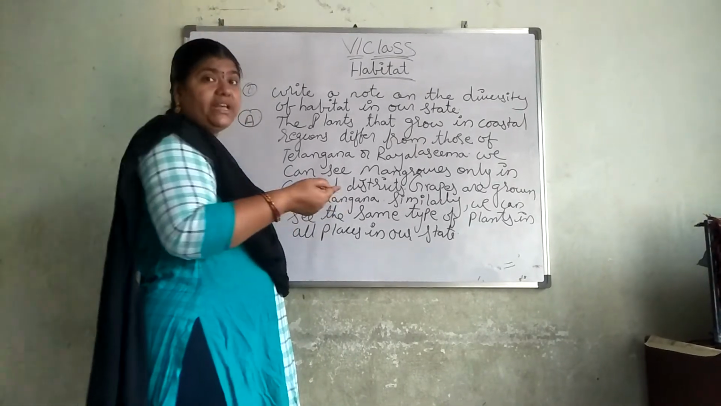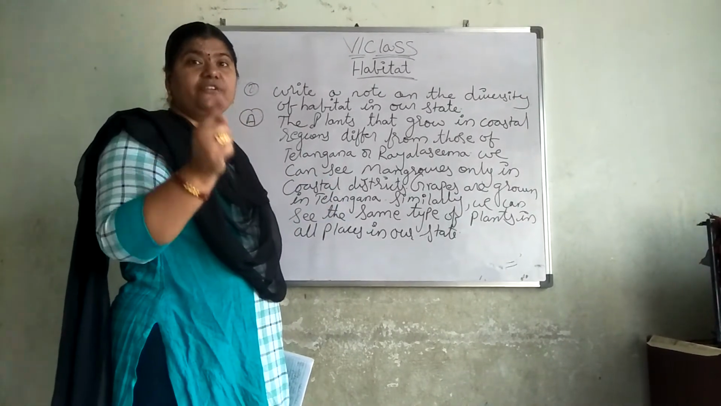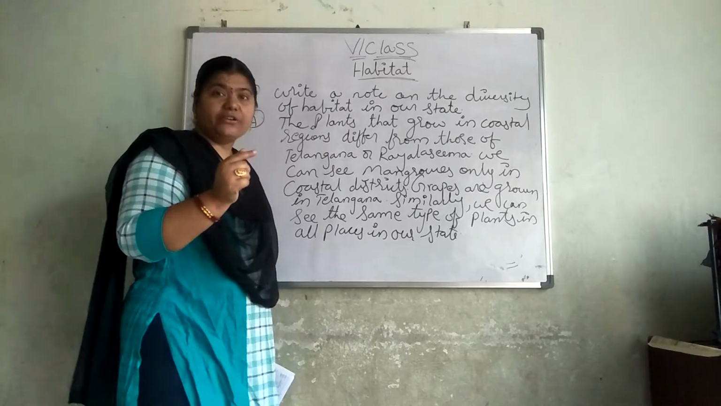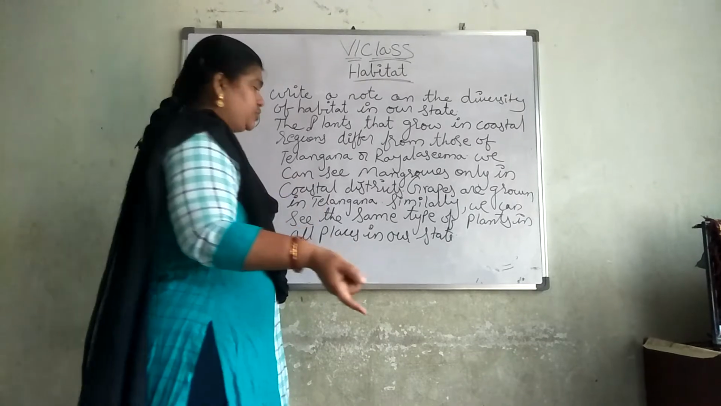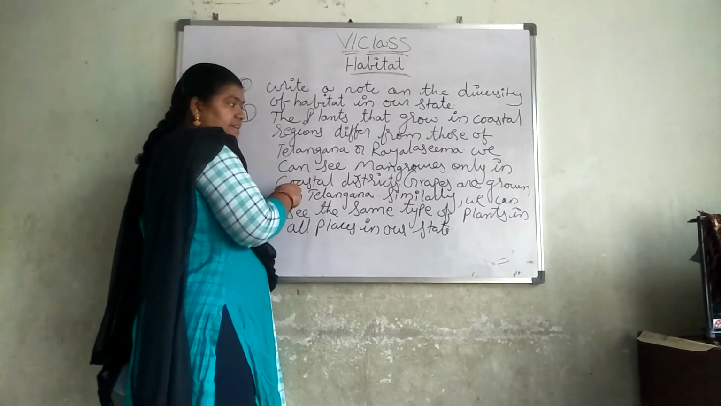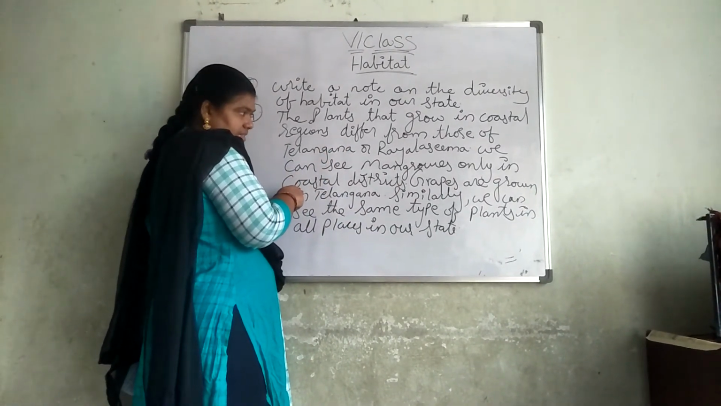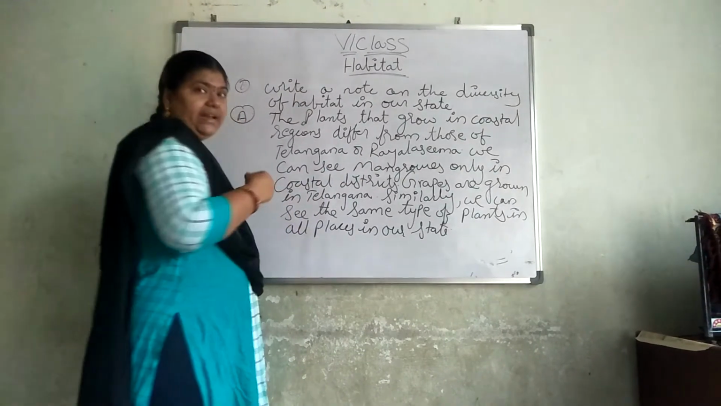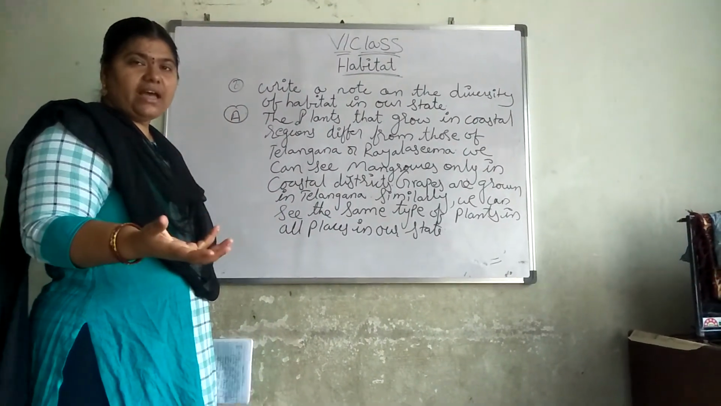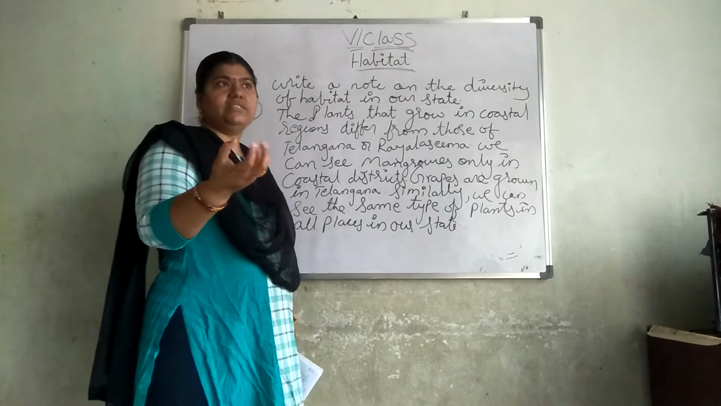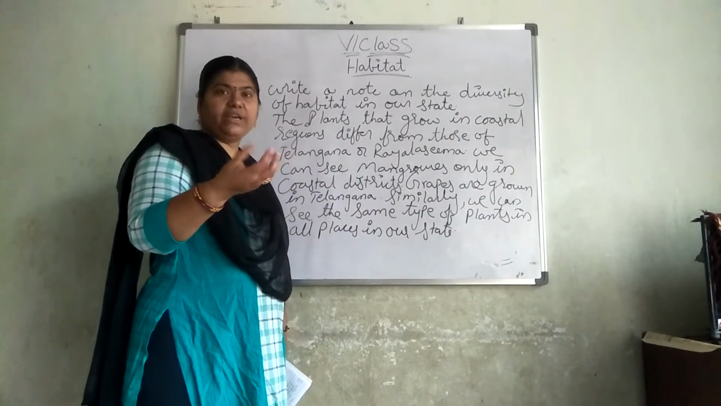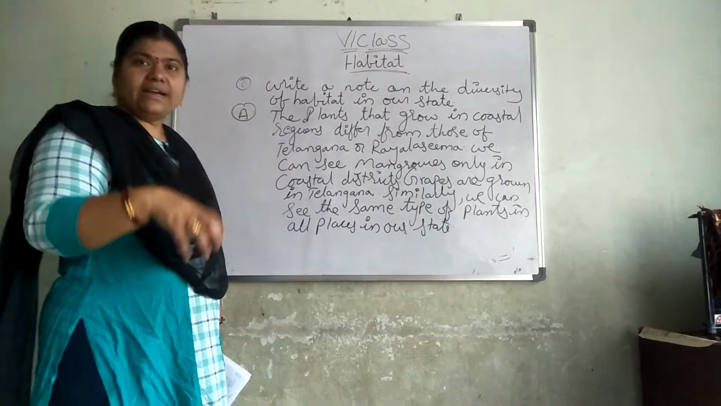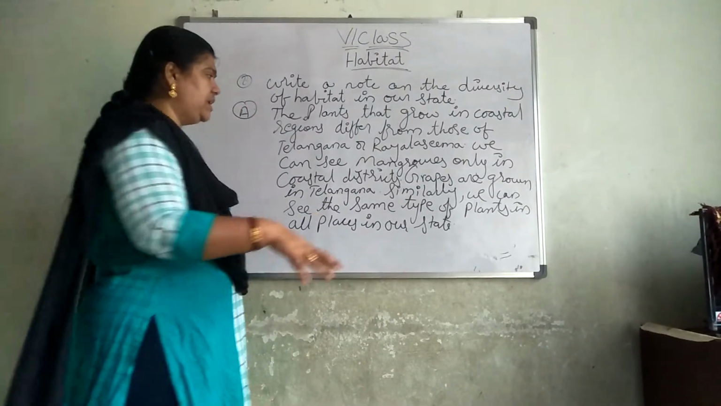Where will mangroves be? Mangroves will be present in rainforest. Mostly where we can see the mangroves, they will be present in the rainforest. So here also you can see that mangroves will be present in coastal districts. Grapes are grown in Telangana. We know that in Hyderabad, when the season of grapes is there, we get a lot in the market. We can purchase it. Why? Because in Telangana the cultivation is more.